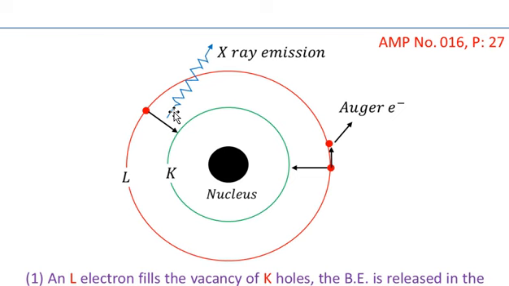Whereas when a simple vacancy is filled by an L electron, an X-ray due to the difference in binding energies of an electron in the L shell and an electron in the K shell will be generated. That quanta of light comes out of the atom in the form of an X-ray emission.